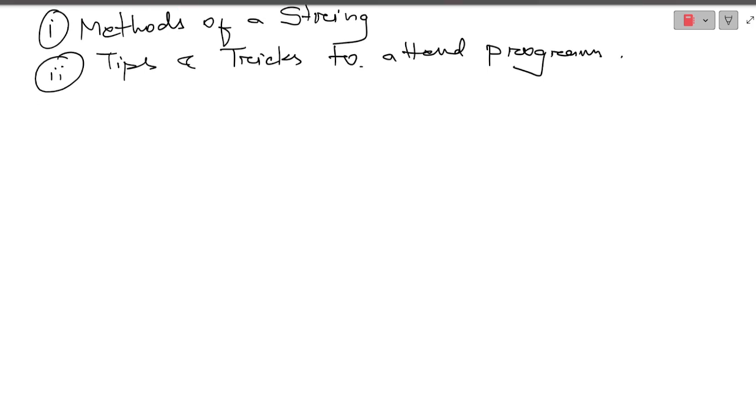So first of all, let me give you the representation of a string. A string looks something like this. If I write Shubham sir ki class, we know the representation of a string: every time it is written with double quote.